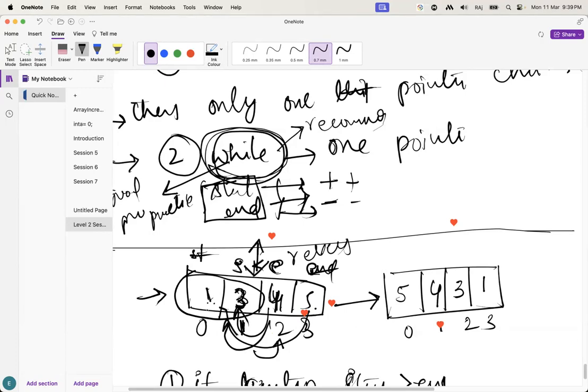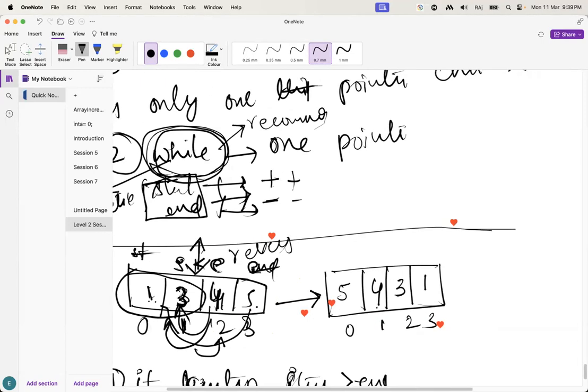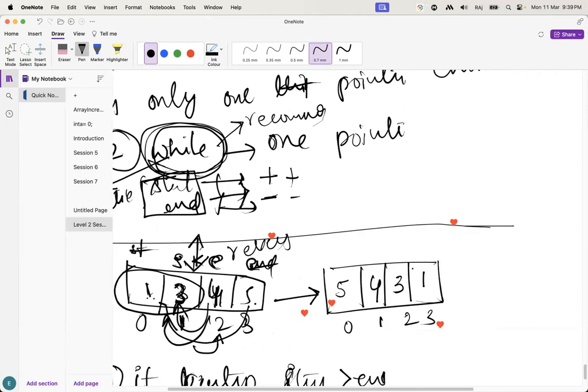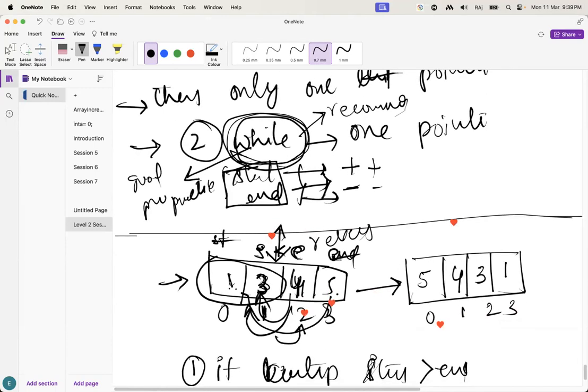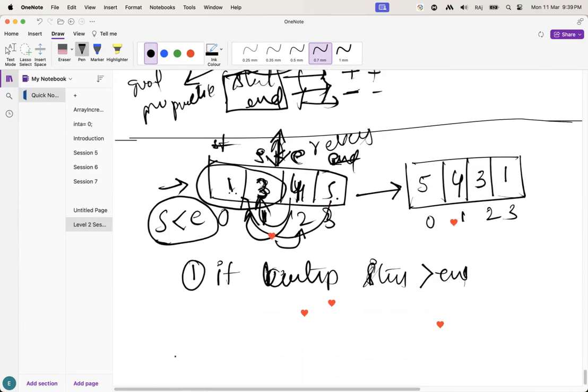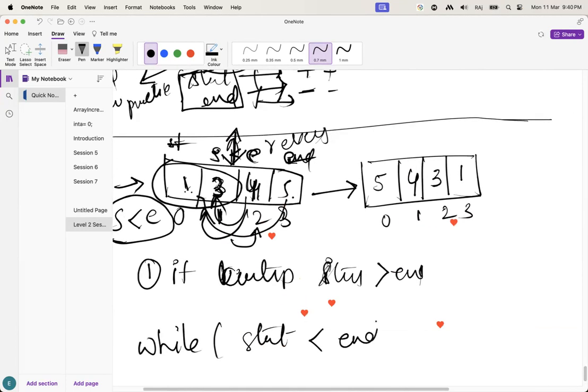4 again goes to here. Let's suppose 5 here, guys. If you change now, again it will go to its original position. So the value will be 1, 3, 4, 5 only. That's why we have to check the condition. Start is always less than end, and this is the base condition. So that's why we have to take a while loop. What is the condition, guys? Start less than end. Guys, understand this one?